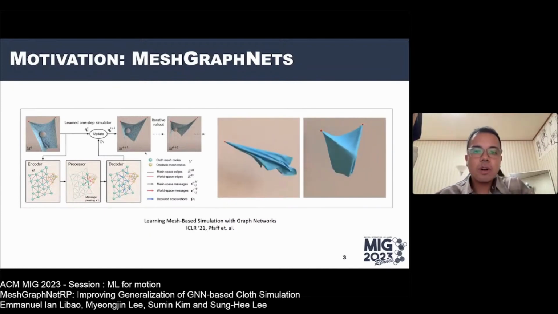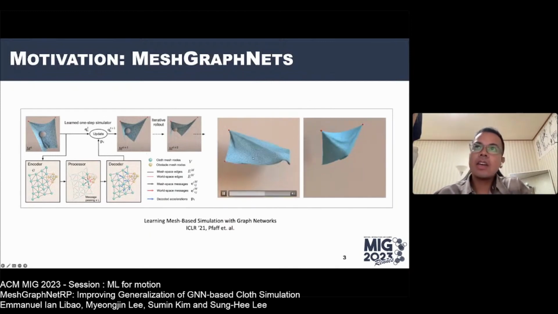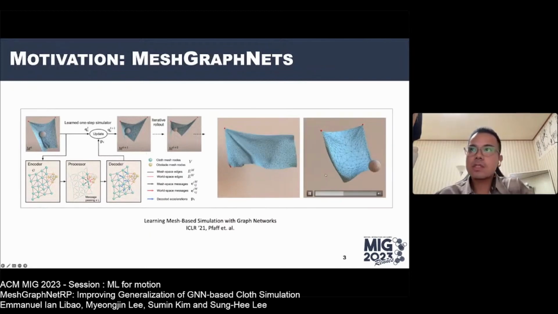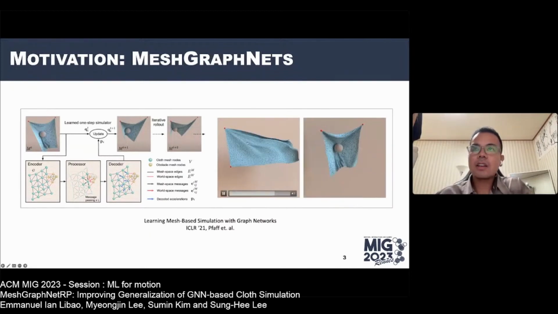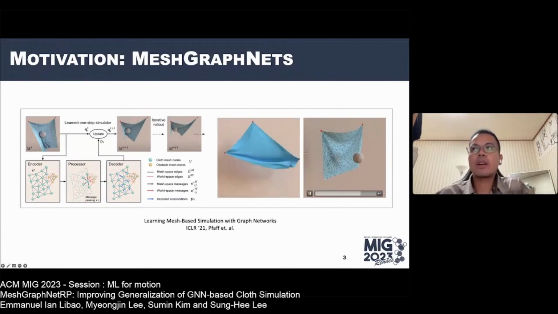Next, here is the main reference paper we took as inspiration for our work, MeshGraphNets. Published in 2021, MeshGraphNets showed the capabilities of GNN in learning cloth dynamics. It shows here impressive results. However, we can see that the cloth itself does not move. The movements are caused by external force like wind or an obstacle like a ball.